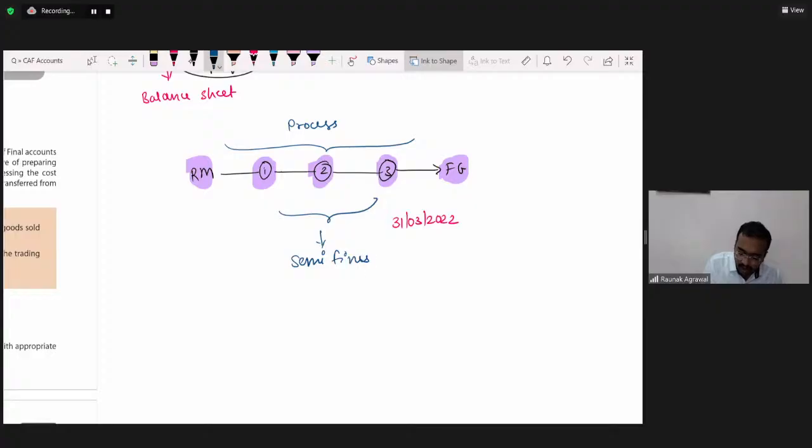Semi-finished goods. In technical language, it is known as work in progress, or work in process, widely denoted as WIP.